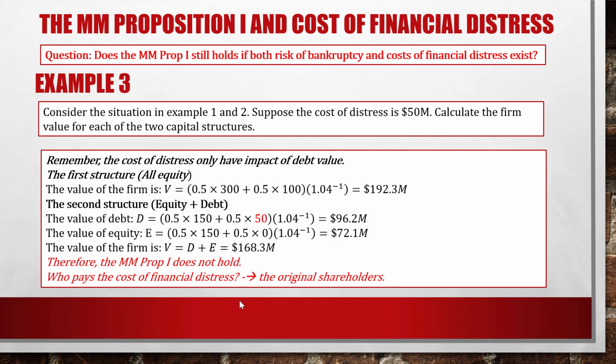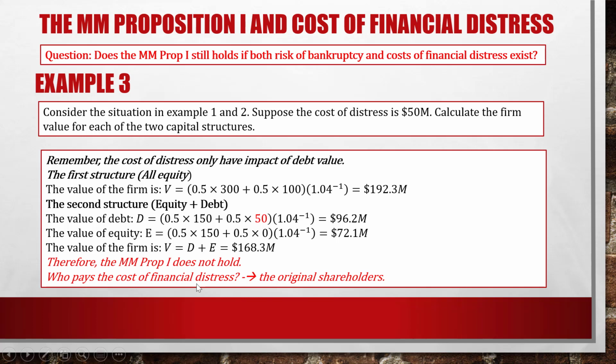So let's look at the whole thing here. But before we begin, keep in mind that the cost of distress only has an impact on debt values. Here we consider two structures. In the first structure, when we use all equity, remember the cost of distress only has an impact on debt values. So in the first structure where there's no debt, the value of the firm will remain the same.